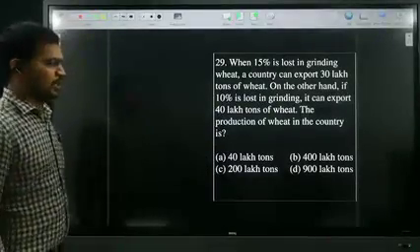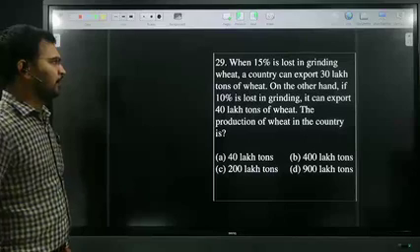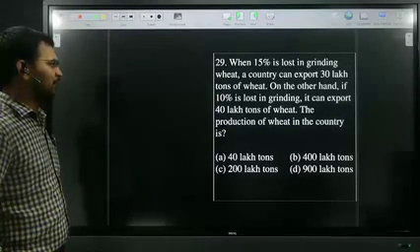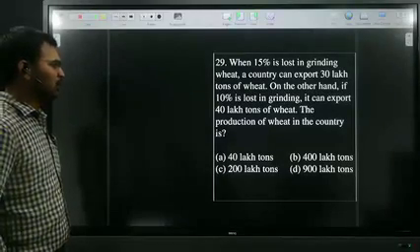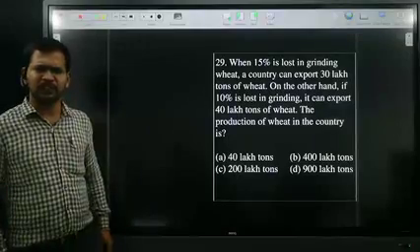Just read the next question, all of you. When there is 15% loss in grinding wheat, a country can export 30 lakh tons of wheat. On the other hand, if there is 10% loss in grinding, it can export 40 lakh tons of wheat. The production of the wheat in the country is dash. Just read that question, all of you.